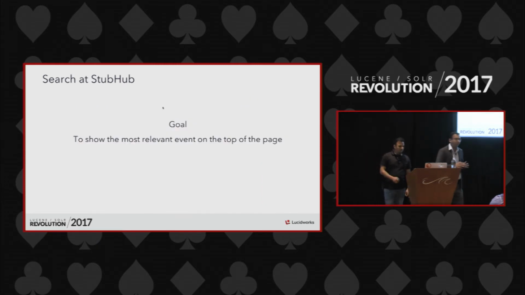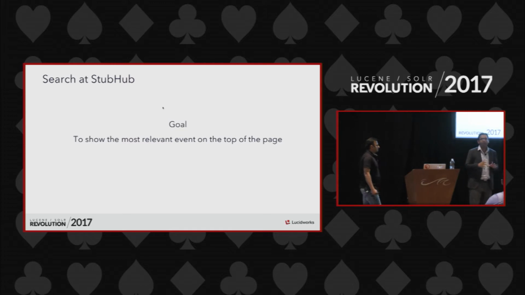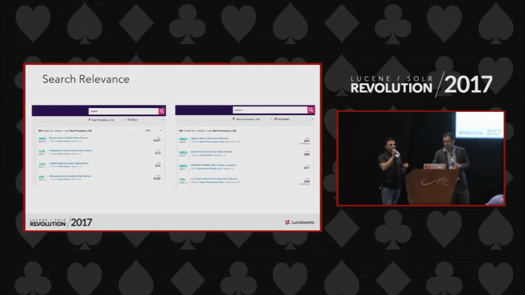Next up is what we do specifically within the search engine at StubHub. Our goal with our search engine is to show the most relevant event on the top of the page. That's a simple and basic goal. Now, on the left-hand side, you see the results from our previous search algorithm. On the right-hand side, you see the results from a new search algorithm.